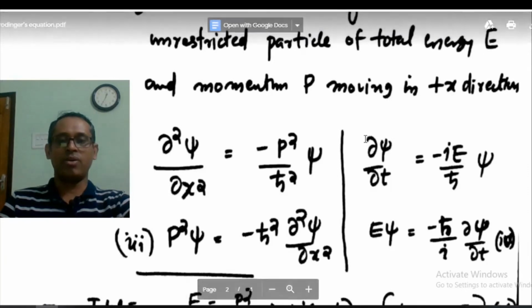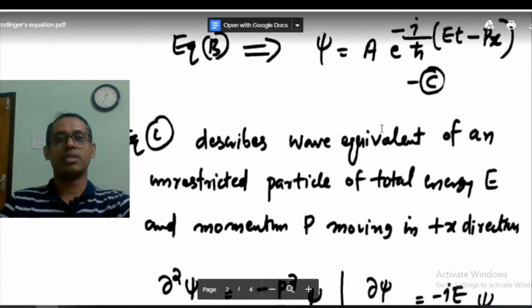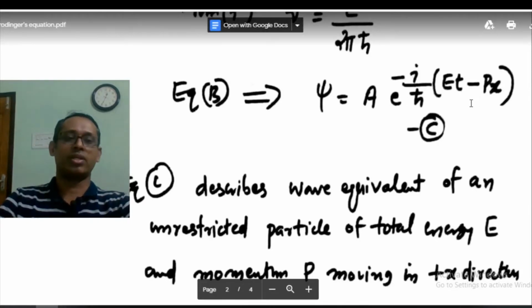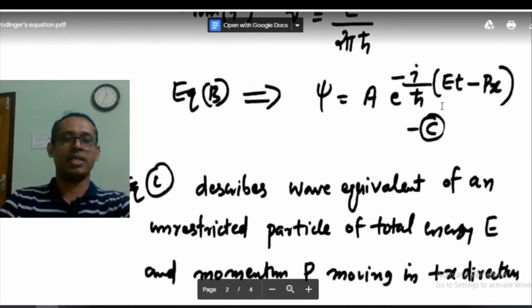Now what we do is we take ∂²psi by ∂x². That means we are differentiating this with respect to x partially 2 times. So the first time we differentiate, you will get minus i by h cut P psi.